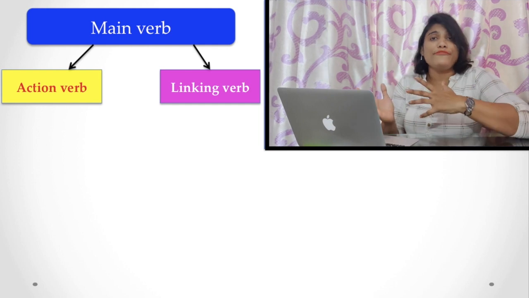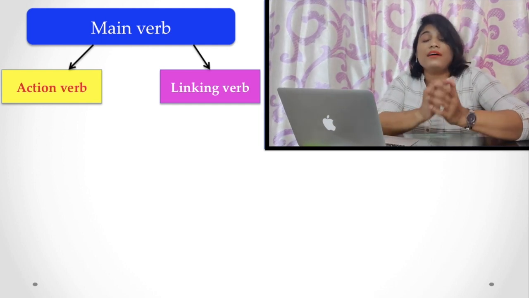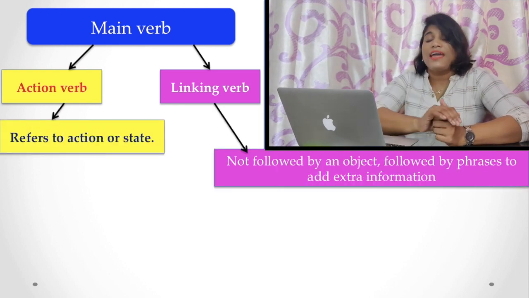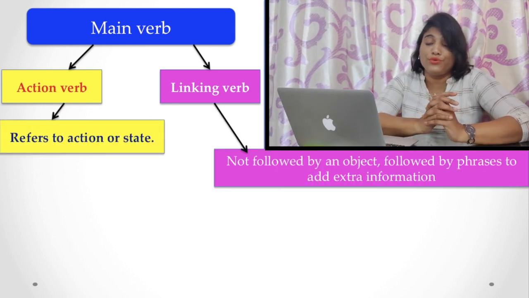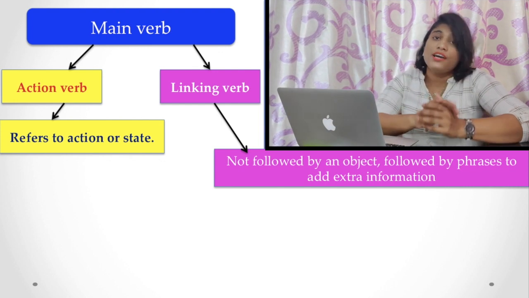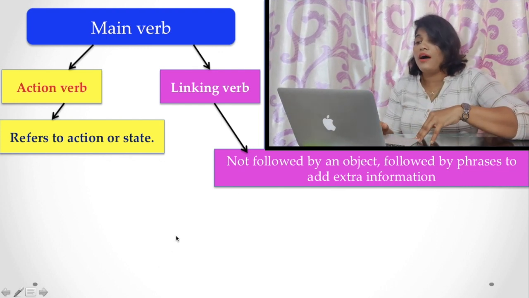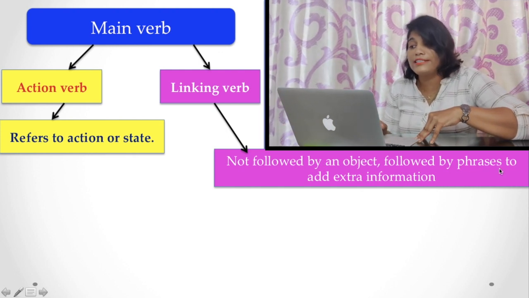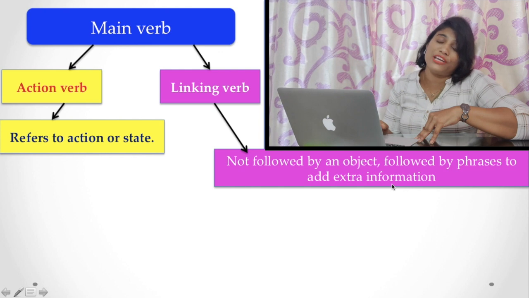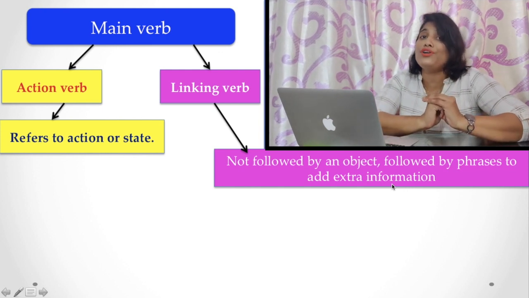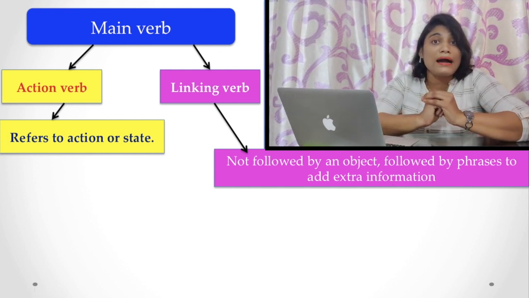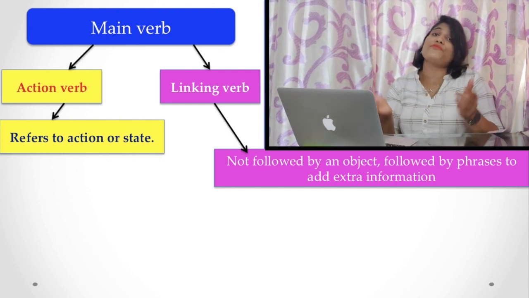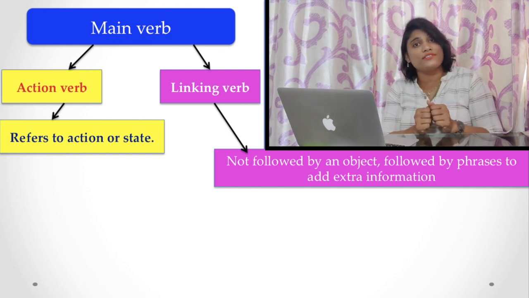So, now talking about the main verbs or the full verbs. Full verbs or main verbs can be divided into the action verb and the linking verb. What about that? Action verbs refer to an action or state, whereas the linking verb is not followed by an object, but followed by a phrase to add extra information. Those who don't know what an object is, please do watch my video on subject and object. I will provide the link in the description box below.